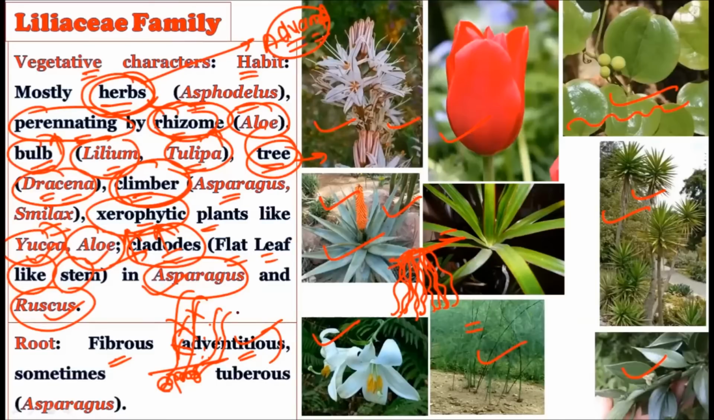They were sometimes tuberous as well, for example, asparagus. So in the asparagus, if you take out the roots, you will find the tubers. That is for the storage of food material. They create the tubers in their roots. So the roots are adventitious in nature, and they were sometimes tuberous. For example, we have the asparagus, right?